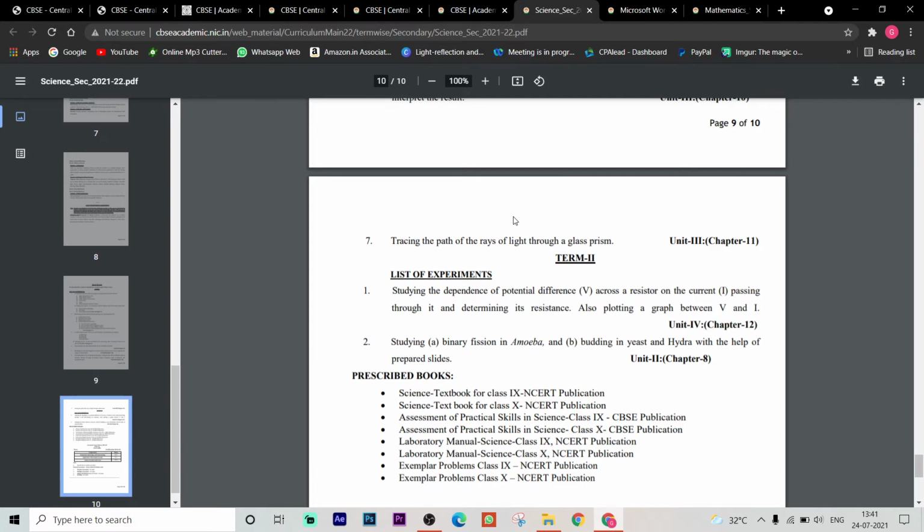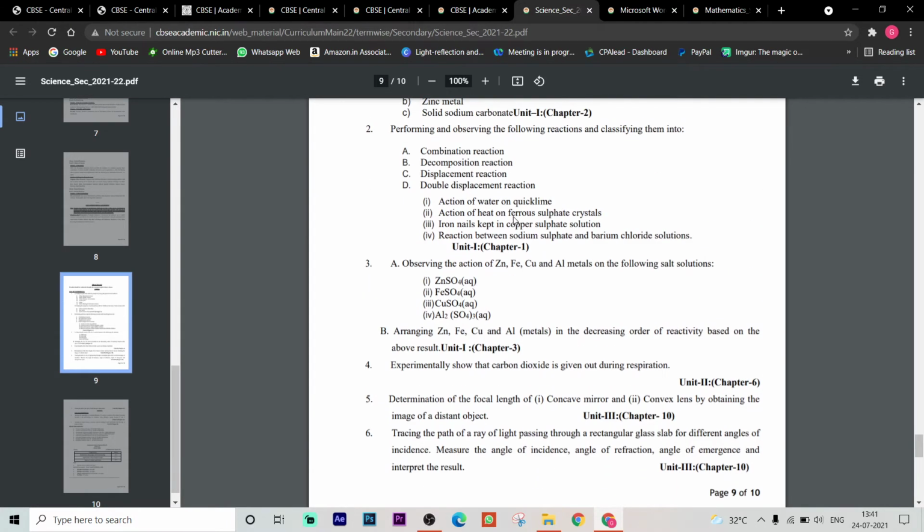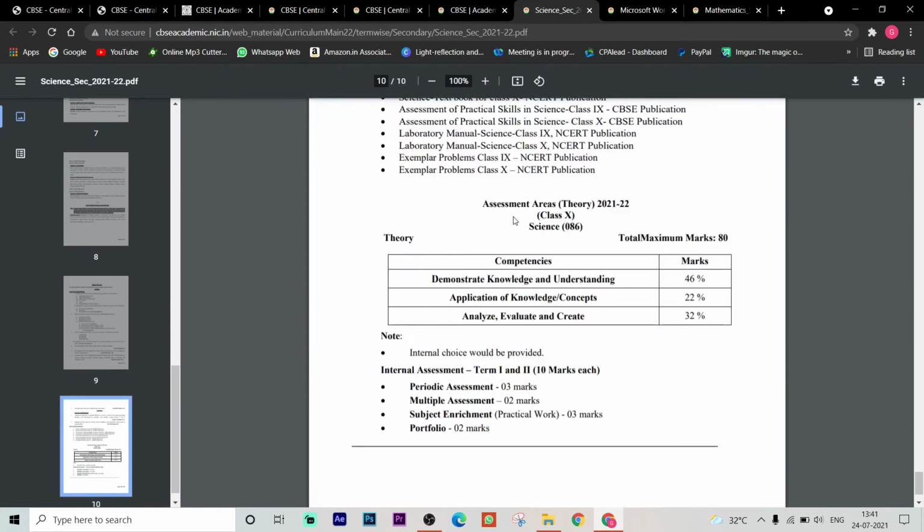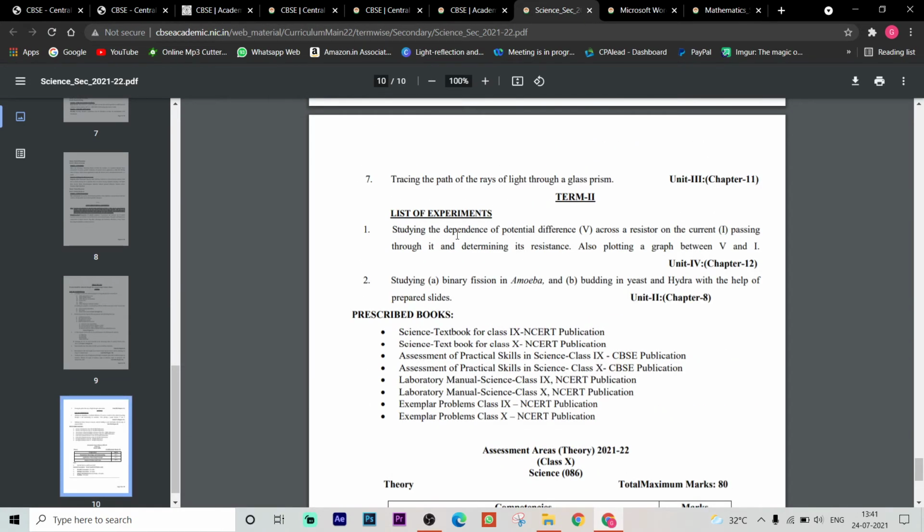So these are all for term 1 practicals which you need to cover, right? Practicals for term 2 are very few, only for the electricity chapter and the binary fission reproduction chapter. In chemistry, no experiments were there in term 2.